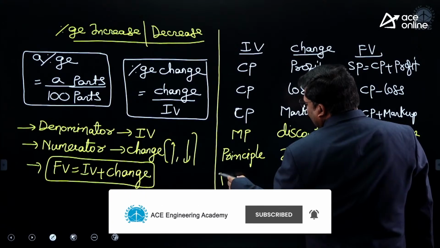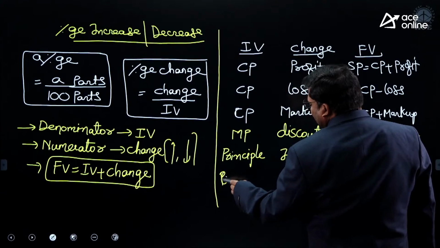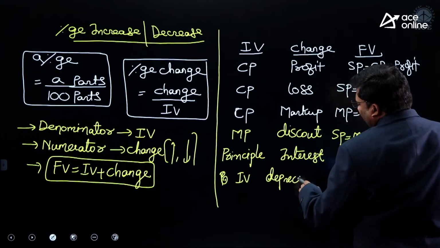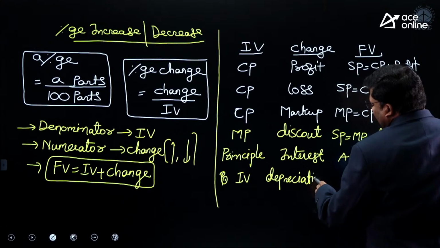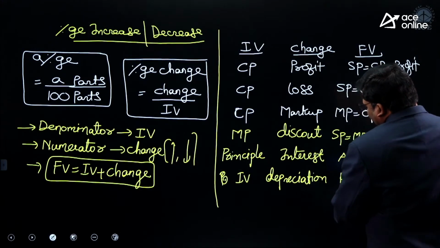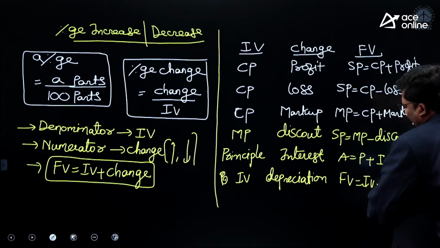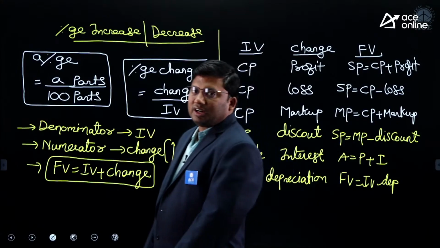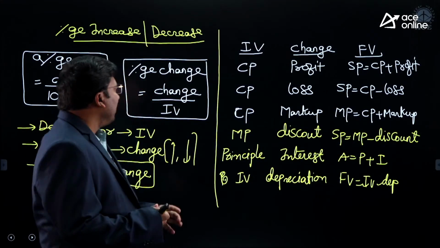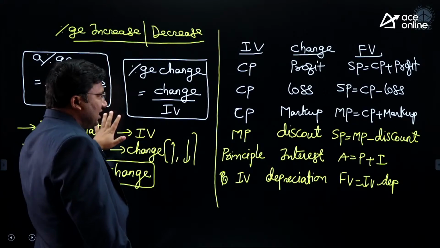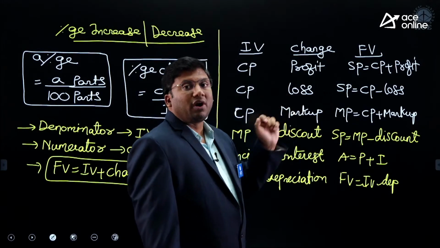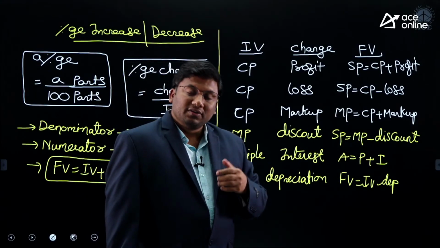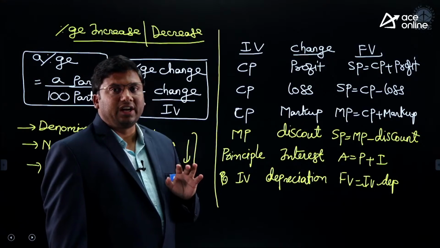I purchased a land, which is the initial value. After 1 year, because of Corona, the land value got depreciated. Final value is initial value minus depreciation. Depreciation means the value went down. That means whatever we are discussing can also be applied to profit, loss and discount, and to principal, simple interest and compound interest problems.